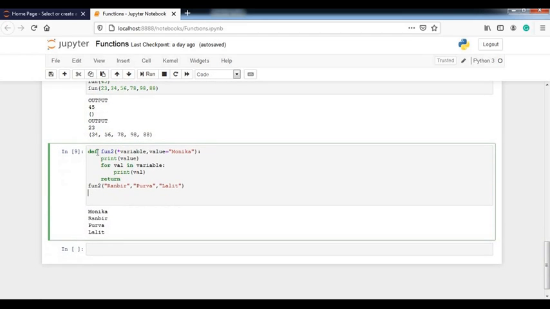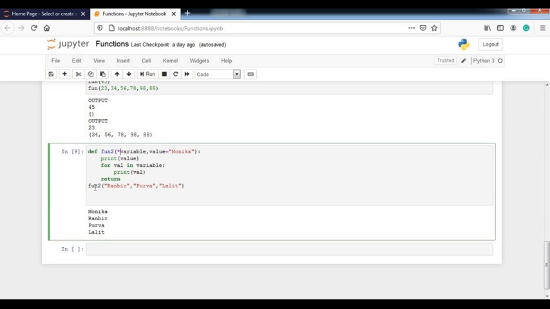Here I am defining a function in which the first parameter is an argument type variable, and for the second I am just passing a value, that is Monica. When I try to print this value, it will print Monica, and then next, a for loop takes the different values present in the variable length argument. Simply I'll print val and return.